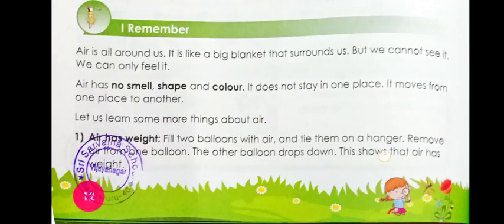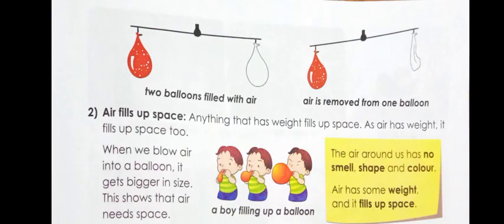The other balloon drops. Can you see the picture here? Air is removed from one balloon, and the other balloon drops down, isn't it? That is why this experiment proves that air has weight. You can try this experiment at your home.